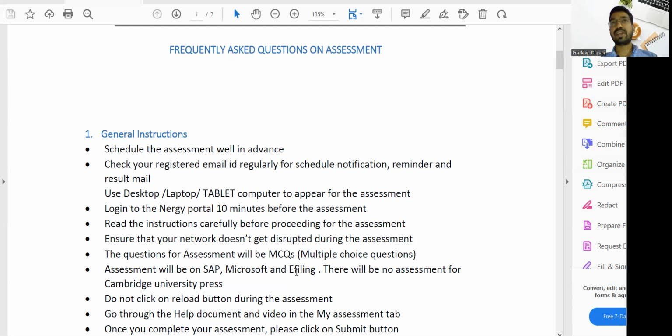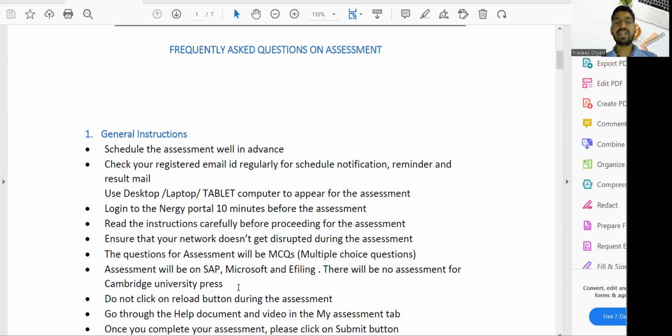There are two types of certificates. You will receive four certificates individually: one for SAP, one for Microsoft, one for e-filing, one for Cambridge, and one other combined certificate, which includes SAP, Microsoft, e-filing and Cambridge.